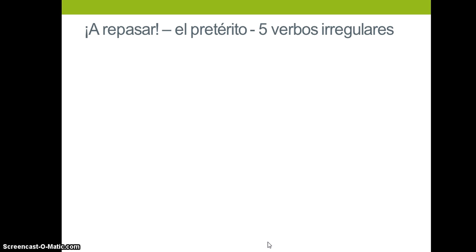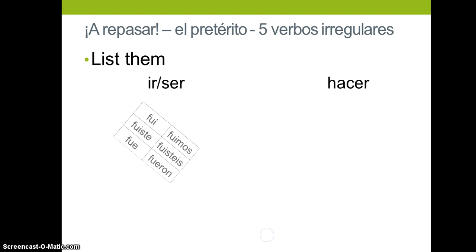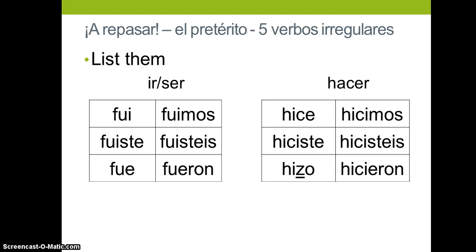Next up, we have our irregular 5 verbs, and these are completely irregular and they do not get any accents. So ir and ser, remember, they share the same conjugation chart. You know by context whether you're talking about someone who went somewhere or was or were somewhere. Then we have hacer, and remember that in the él, ella, usted form, we have a Z to contend with. The C changes to a Z so that we can maintain our S sound.